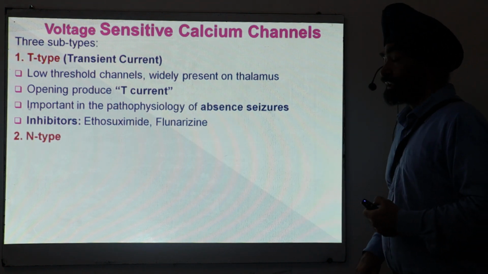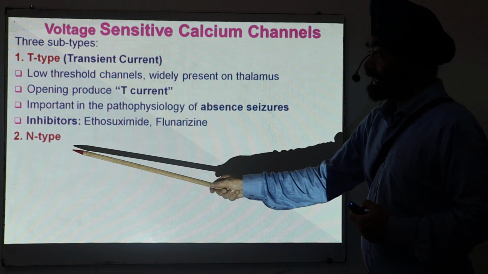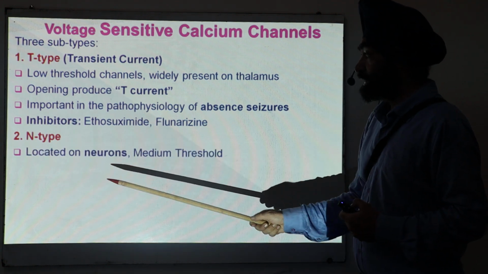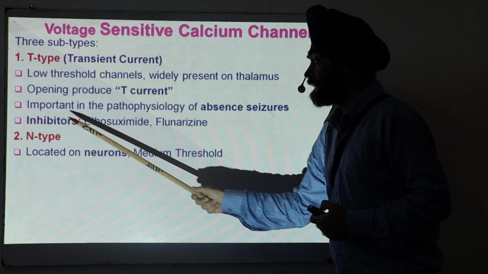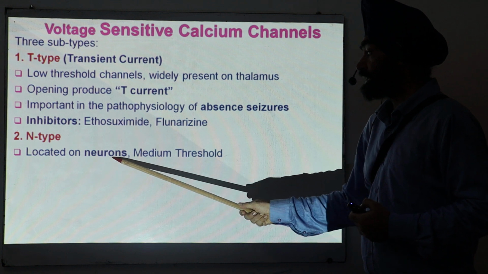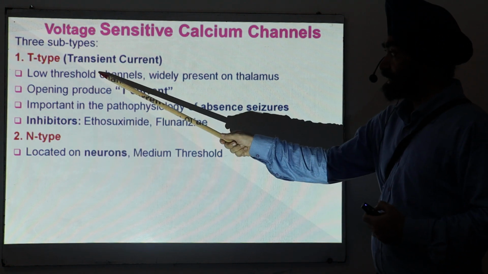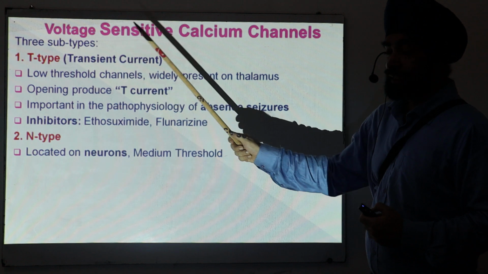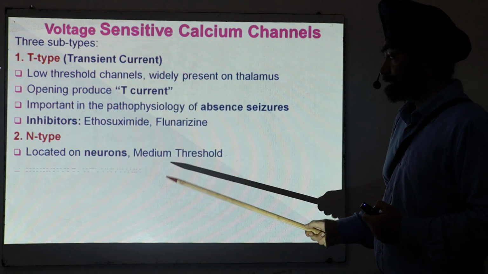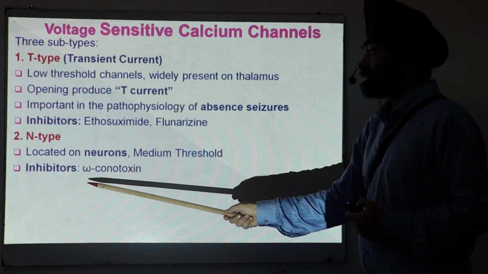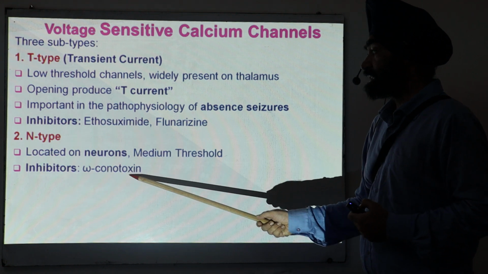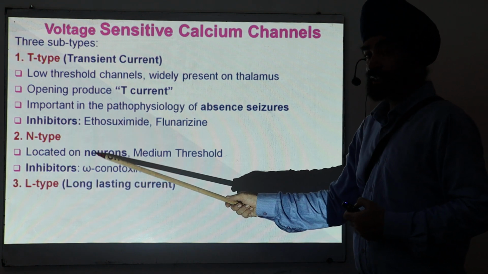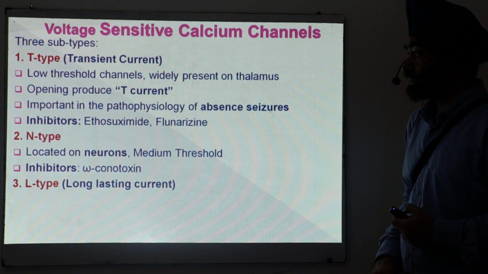The second kind is the N type. N stands for neuronal, so they are mainly located on the neurons. If you compare the two, T type are low threshold, and these are medium threshold. The inhibitors are like conotoxins. We will not discuss much about these, they are not very widely used.